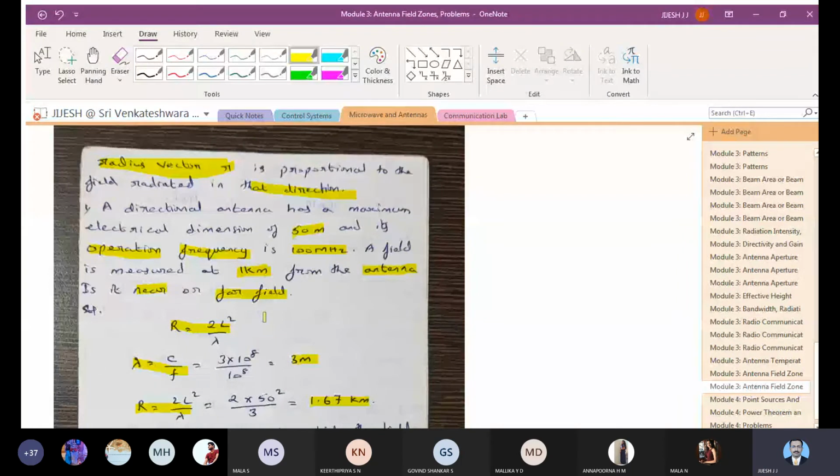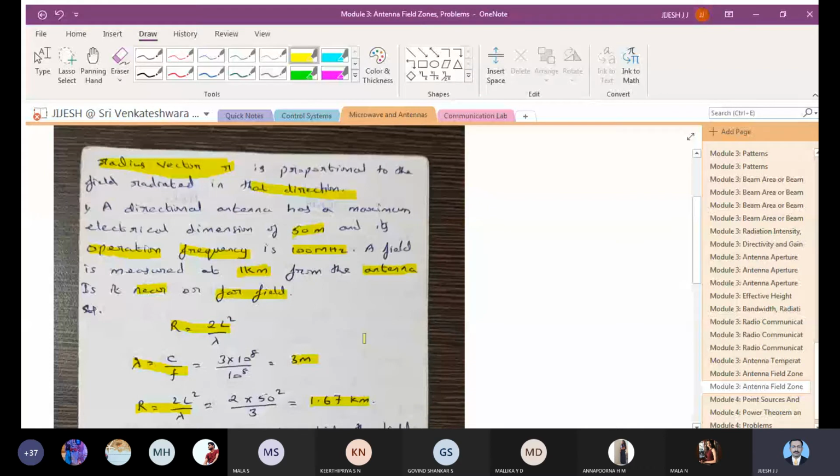But what you have been asked in the question is: a field is measured at 1 kilometer from the antenna. Is it near or far field? The R value is 1.67, but the field is measured at 1 kilometer. If you take a circle of radius 1.67, whether 1 comes within that or apart from that.